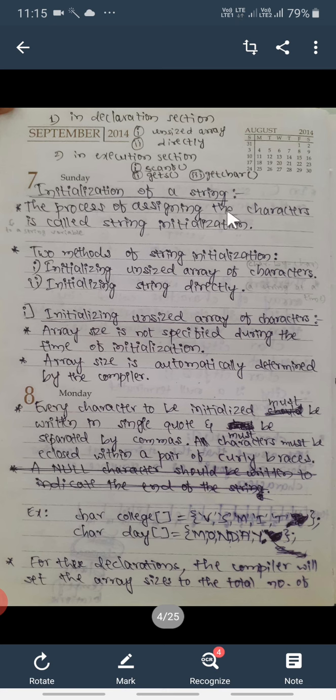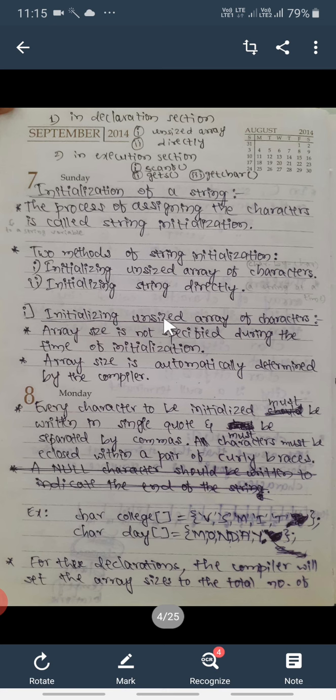The process of assigning the characters is string initialization. So there are two methods of string initialization: initializing an unsized array of characters and initializing a string directly. As its name itself says, it is initializing an unsized array of characters.